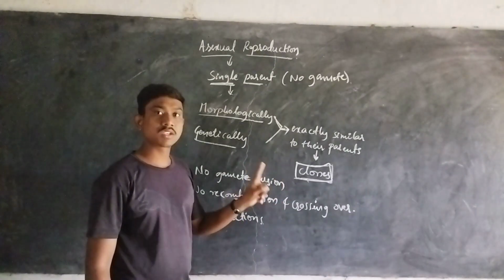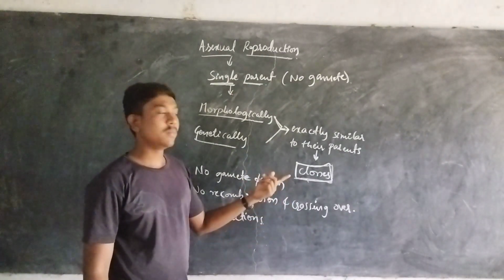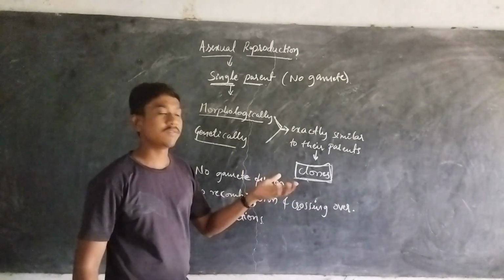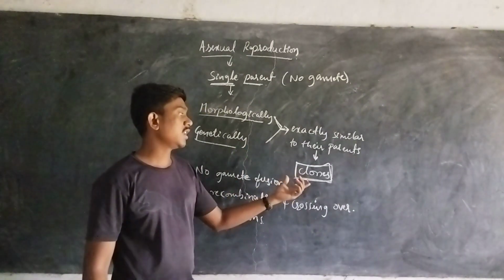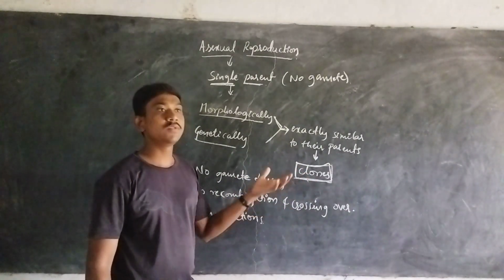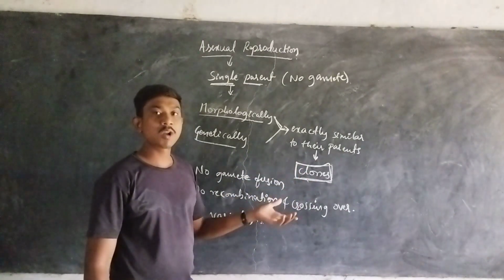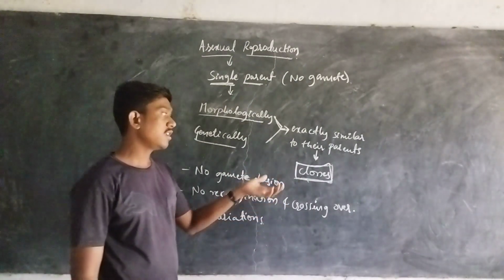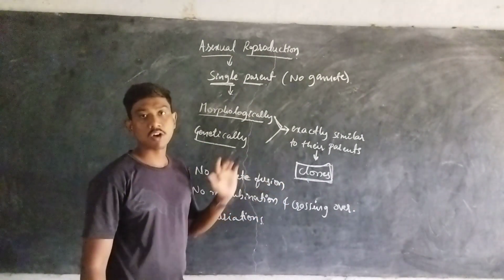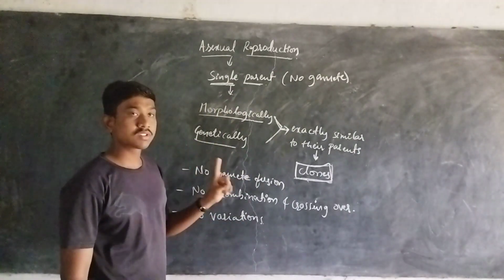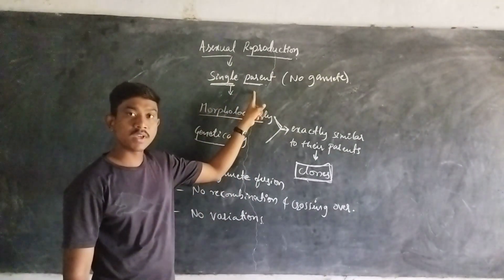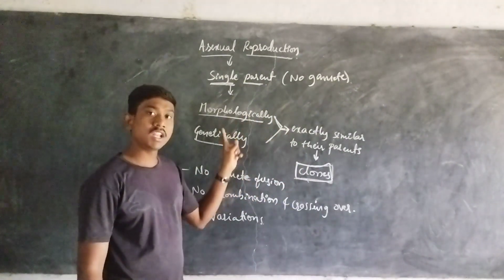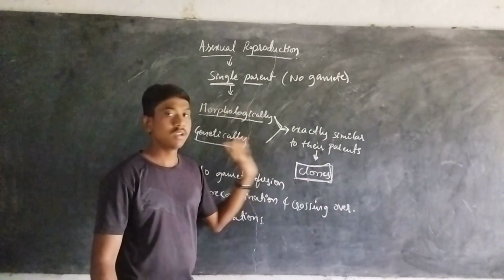Why? Because in sexual reproduction, both male and female parents are involved, and so there is involvement of gametes. Because of the fusion of male and female gametes, the formed offsprings are never 100% similar to their parents. Some variations and recombinations are possible. But in asexual reproduction, with just a single parent involved, the formed clones are offsprings which are genetically and morphologically exact copies of their parents.